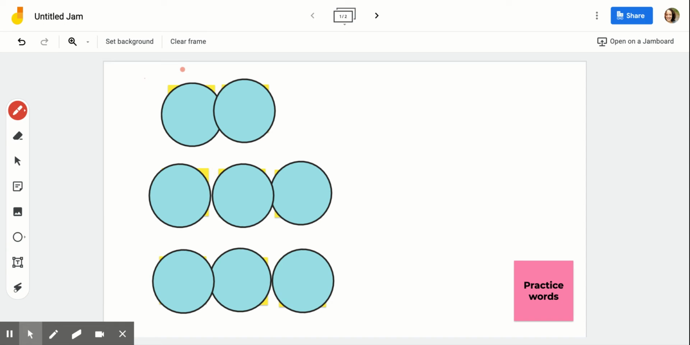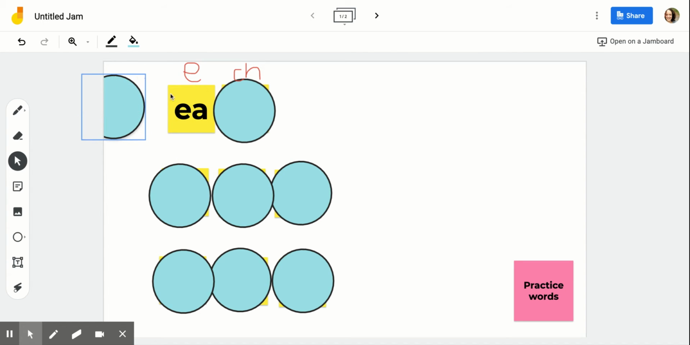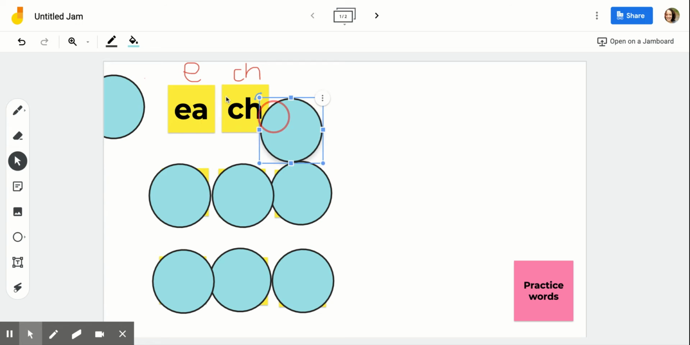So we're going to review 3 words today. The first word is the word each. And we hear an E and we hear that digraph ch, right? The reason this word is a little bit tricky is that we just have to kind of know by heart right now that the E in each is spelled with an EA. And the CH is still doing what we would expect it to do.